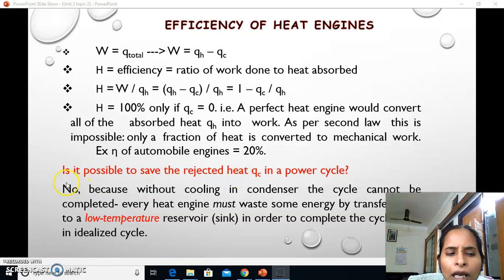Is it possible to save the rejected heat QC in a power cycle? No, that is also not possible. Avoiding QC is not possible, and effective utilization of this QC also is not possible, because without cooling in the condenser the cycle cannot be completed. Every heat engine must have waste heat. If there is heat addition, heat rejection must be there. If there is compression, expansion must be there. If there is pumping, expansion must be there. If there is an in, there should be an out.